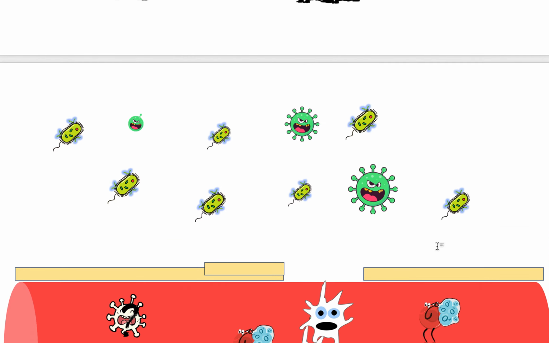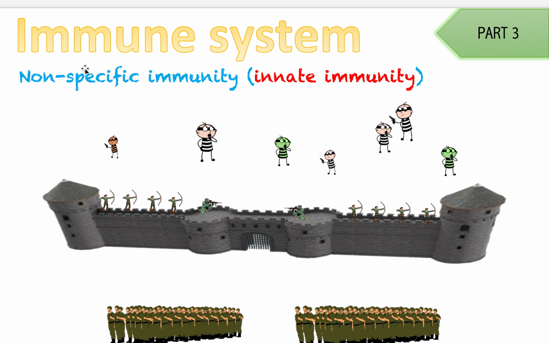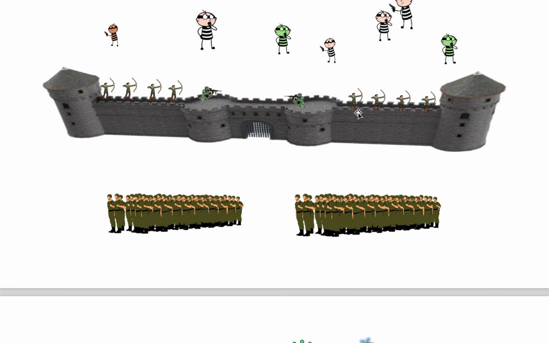And so another process has to happen, which is called specific immunity. And this happens after non-specific immunity. And it's also called adaptive immunity because you have to adapt. Something came into your blood, now you have to adapt to try and kill it quickly because it's starting to build up. And adaptive immunity happens after innate immunity. So we'll cover that in part 4. It's a bit more complicated than non-specific immunity. Make sure to watch that after this one.